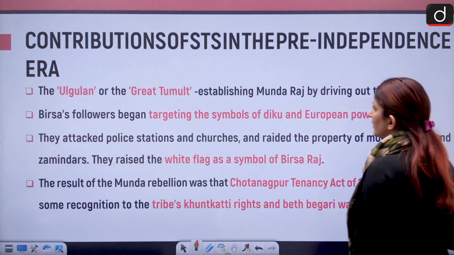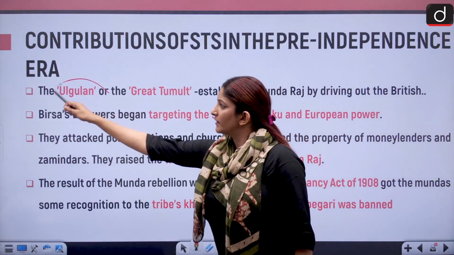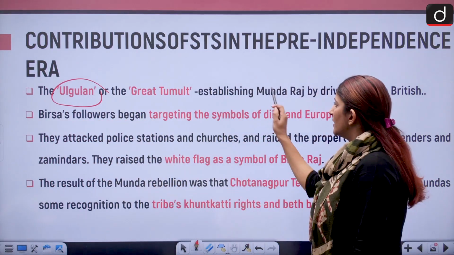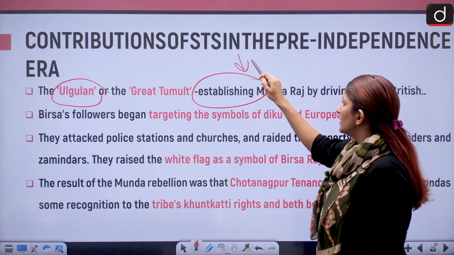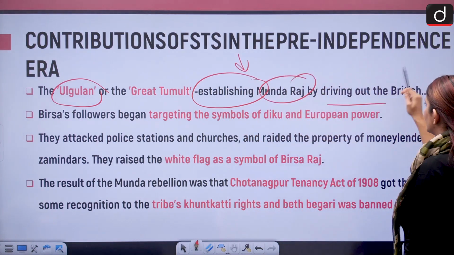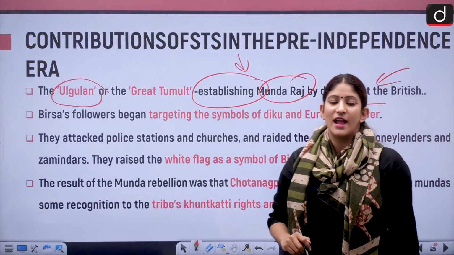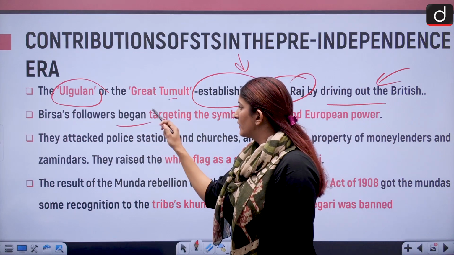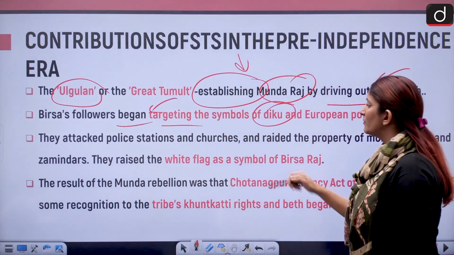Let's move forward and talk about the term that is used for it. Ulgulan, or the Great Tumult, is used for the Munda rebellion, for establishing the Munda Raj, driving out the British, and that was led by Birsa Munda. And Birsa's followers began targeting the symbols of Diku. Diku means outsiders.